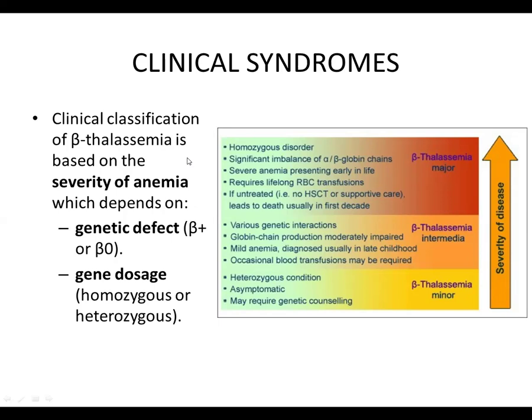In cases of beta thalassemia minor, this is a heterozygous condition. One allele is mutated, the other is normal, and therefore these individuals are asymptomatic and do not require frequent blood transfusions, but they do require genetic counseling.